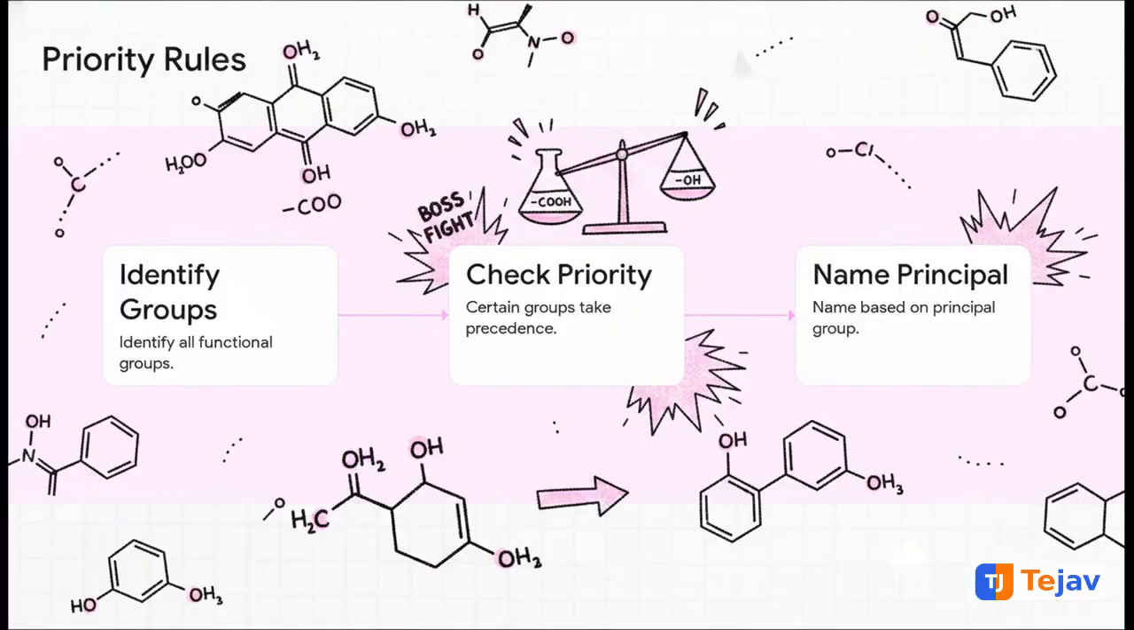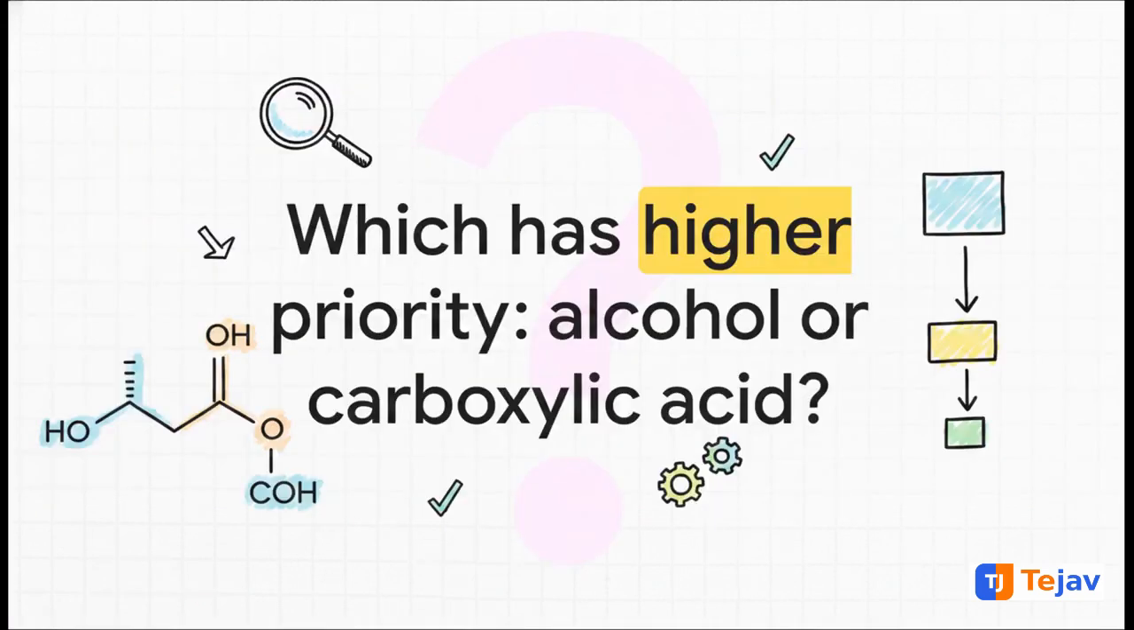But of course, exams love to throw curveballs. What happens if a compound has more than one functional group? Welcome to the Priority Rules boss fight. Step 1. Spot all the functional groups. Step 2. Figure out which one has the highest priority. Because no, they are not all created equal. A carboxylic acid, for example, heavily outranks an alcohol. Step 3. You name the whole compound based on that top priority group, and treat the lower priority ones as mere substituents. Let's lock this in.